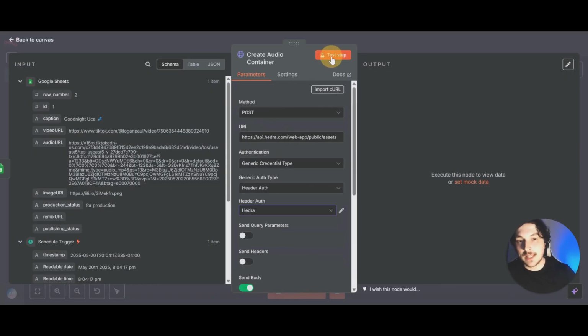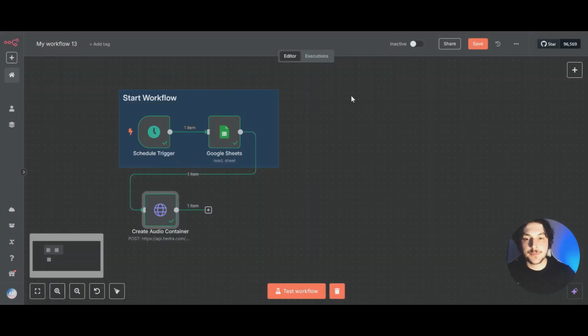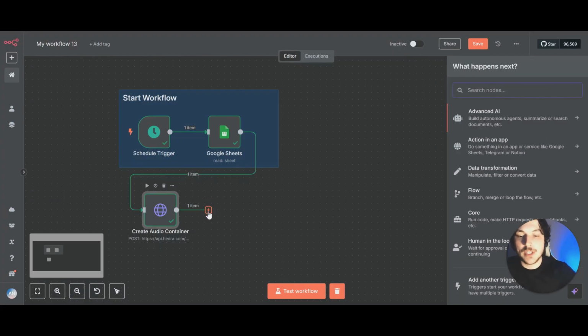And now if we click test step, you can see that the output is successful and we have created an audio file with the ID right here. So now we just click out. And now for the next step, we're going to select an HTTP request.